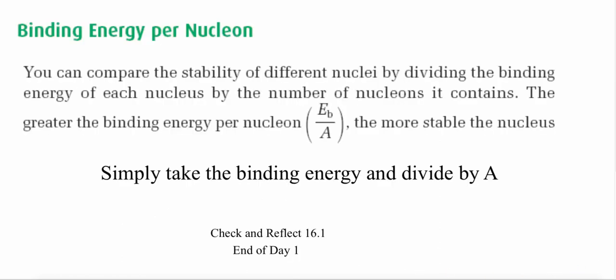So the last part of this video that we need to know before we get into radiation and decay is that you could compare the stability of different nuclei by dividing the binding energy of the nucleus by the number of nucleons it contains. So binding energy divided by my atomic mass, or the amount of nucleons, tells me how stable the nucleus is. So the greater the binding energy per nucleon, the more stable the nucleus is. And that becomes important later on.